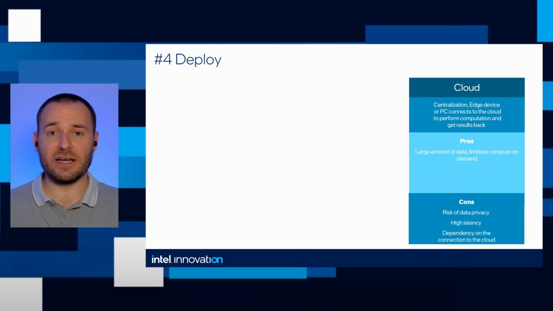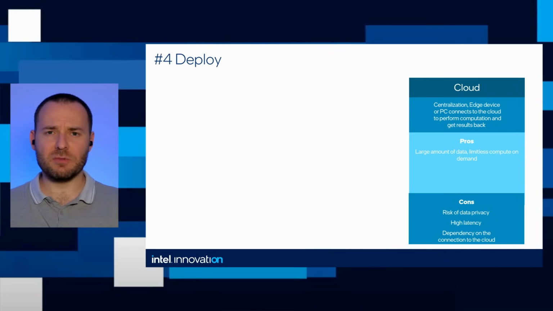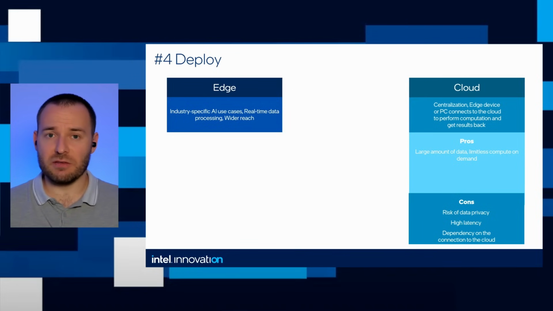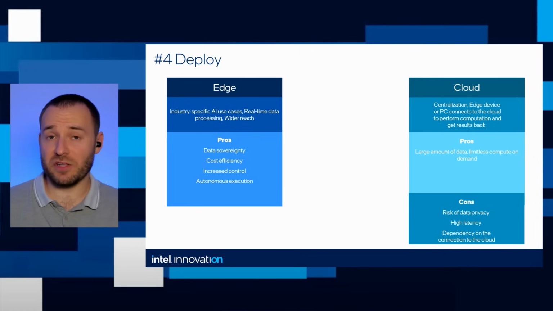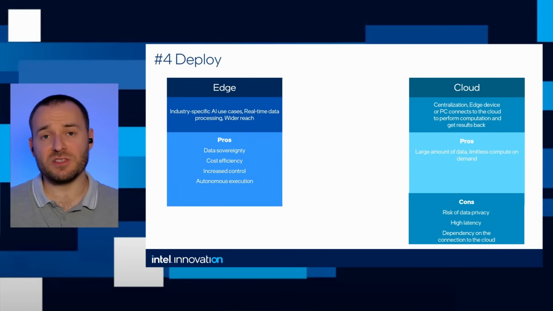What about high latency? Are you sure that your user has a good internet connection? What if there is no internet connection? How to work with that? So maybe let's deploy on the edge, on very specific, industry-specific devices, like a Raspberry Pi and so on. Pros, of course, data is no longer at risk. You don't send it anywhere. You have increased control. Probably also it's a much cheaper solution.